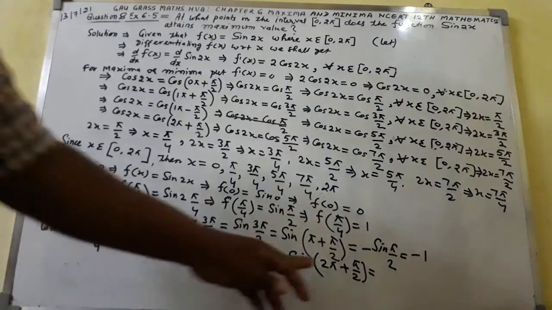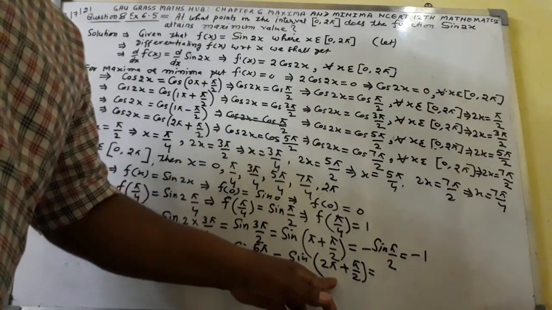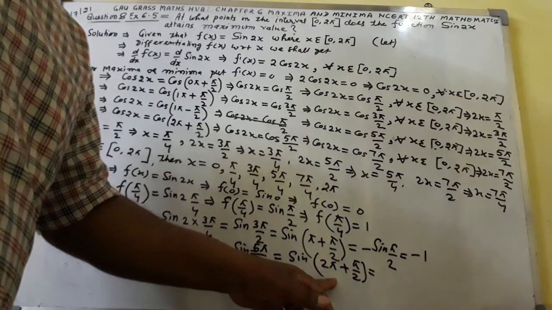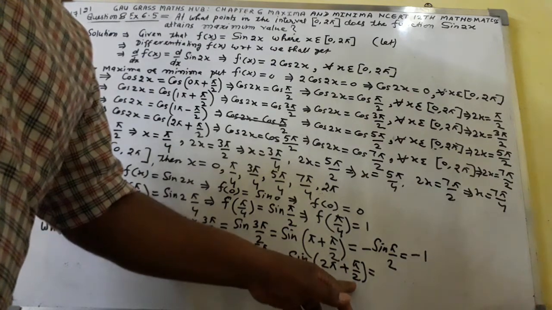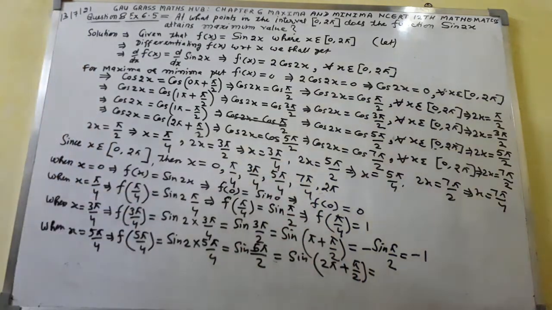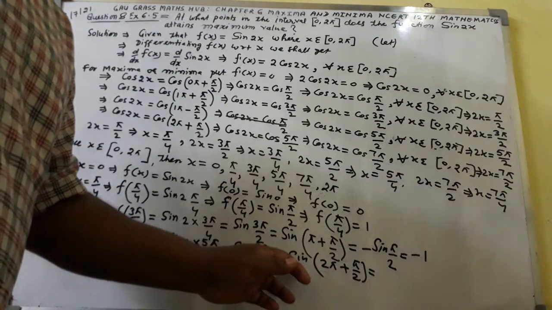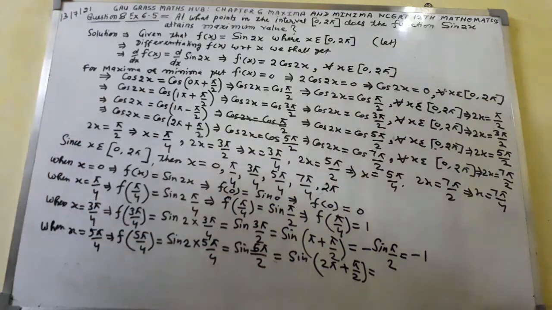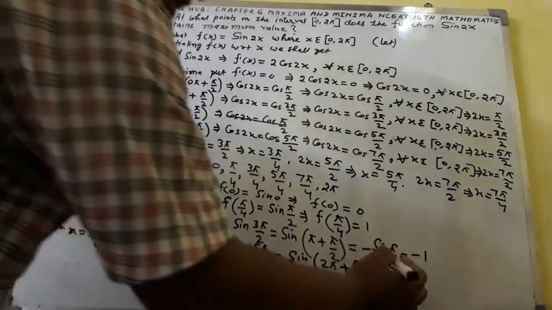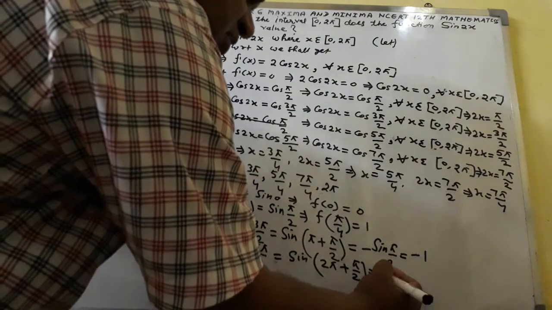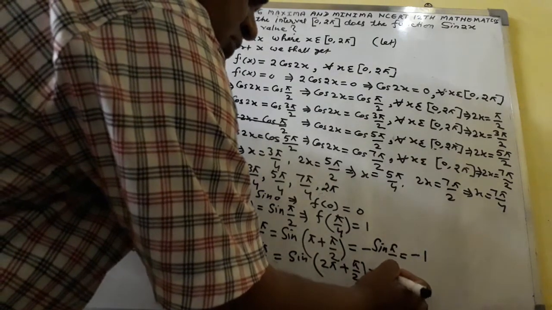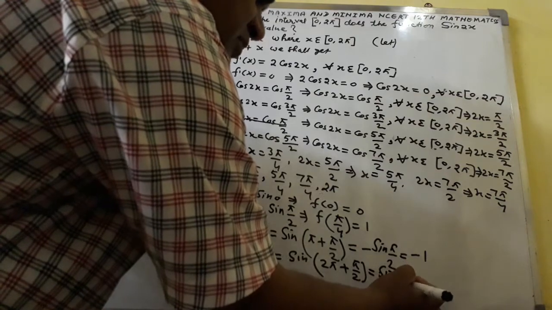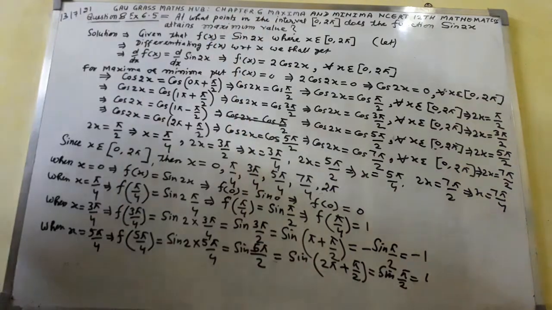You will get here 2 pi means 360 degree, plus pi by 2 go in first quadrant. In first quadrant, all trigonometric ratios will be positive. That's why here 2 pi is there. So here positive sign will be there. So here I shall write sin pi by 2 equal to 1.